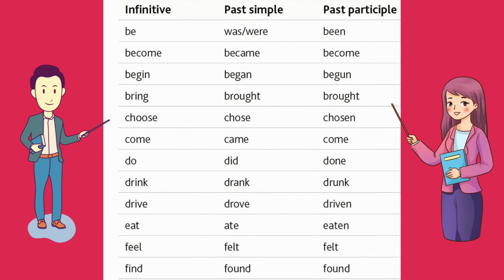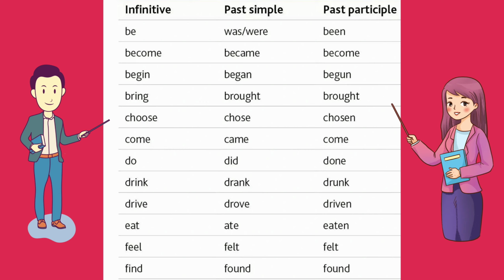Next is become. Now the infinitive form is become, next is became, and then it's become. All right, become, became, become. Next word is begin. The infinitive form is begin, the past simple form is began, and the past participle form is begun. All right, begin, began, begun.